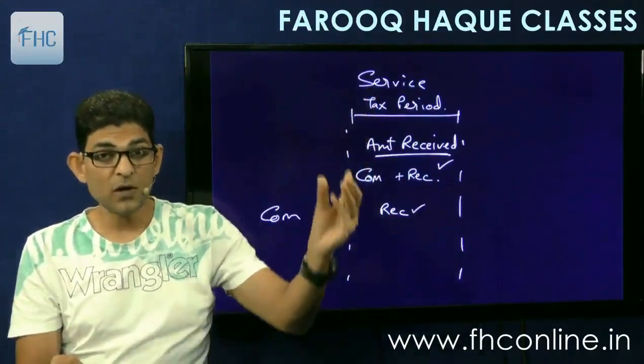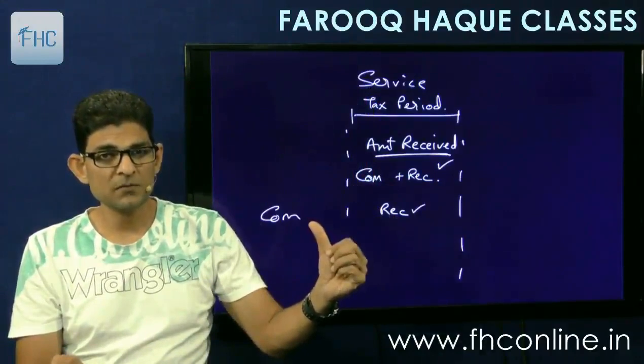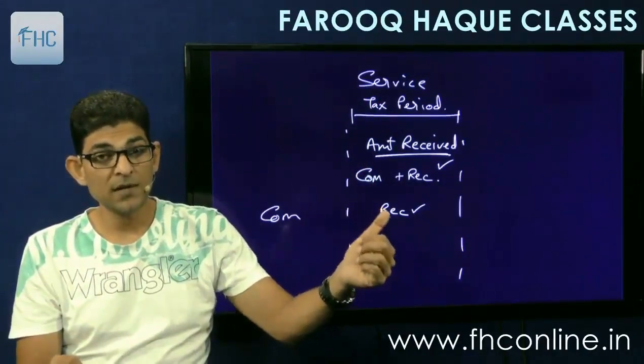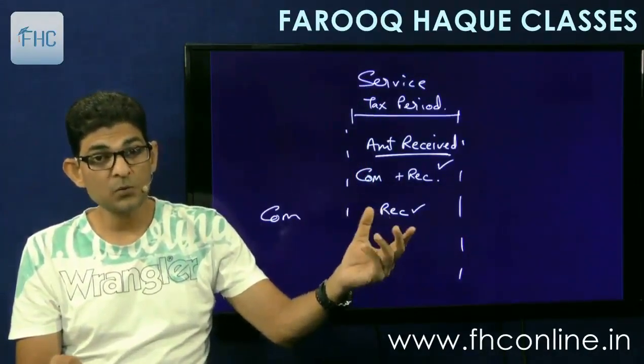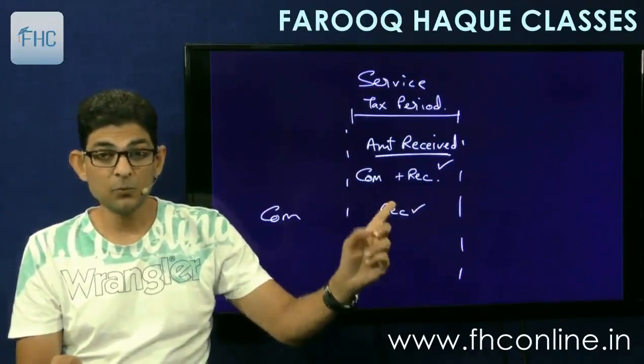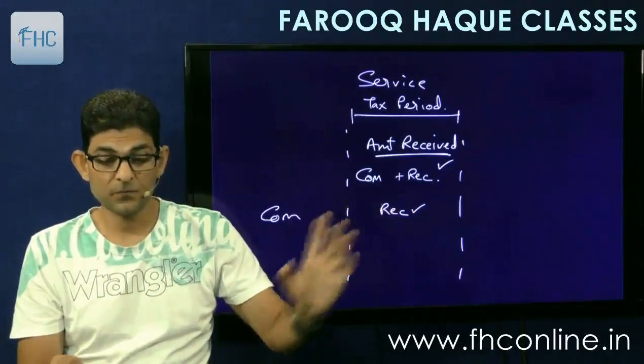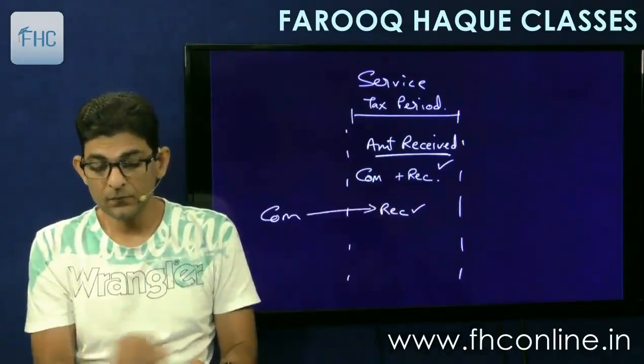So for services you have to take the receipt into consideration. If the completion was before the tax period but the receipt is in the current tax period, it will be called turnover of the current tax period. It will be taken as turnover on receipt basis.